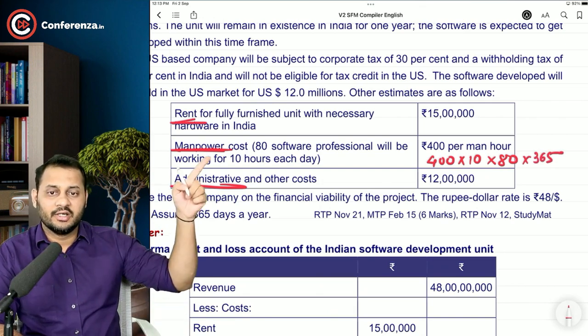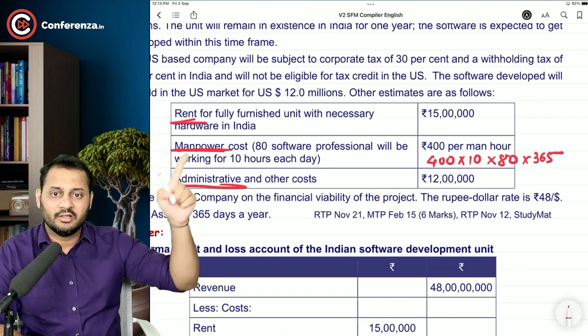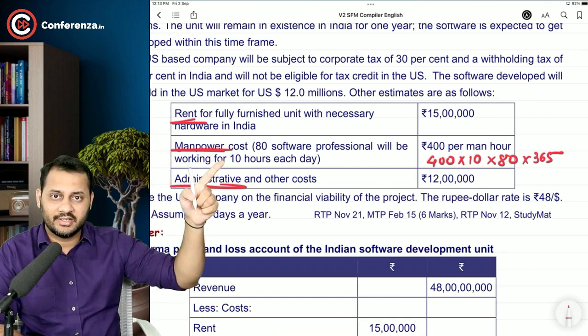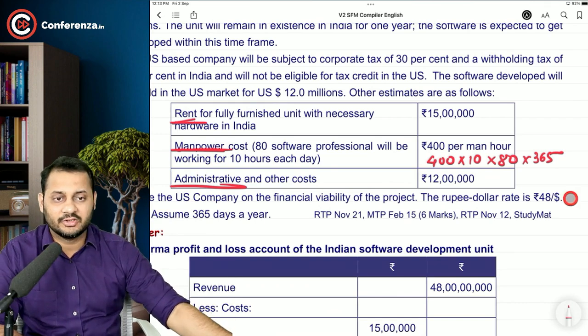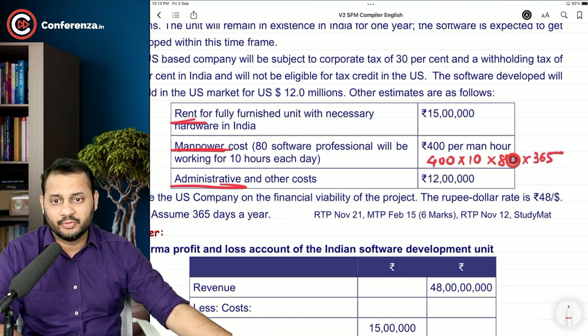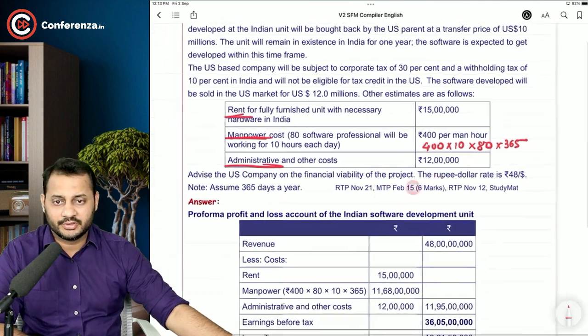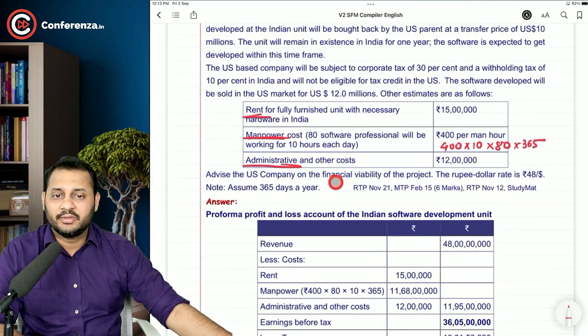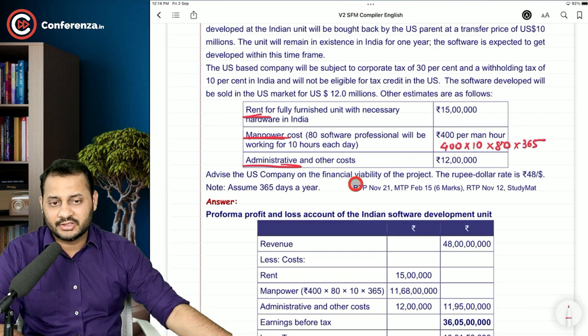So this is just 1 day, na? 10 hours means 1 day. 80 employees working 10 hours a day multiplied by 365 is the total hours per annum, and then 400 rupees per hour. So this is going to be the total manpower cost to you. Administrative cost is 12 lakh rupees. Advise the US company on the financial viability of the project. The rupee dollar rate is 48 rupees per dollar.